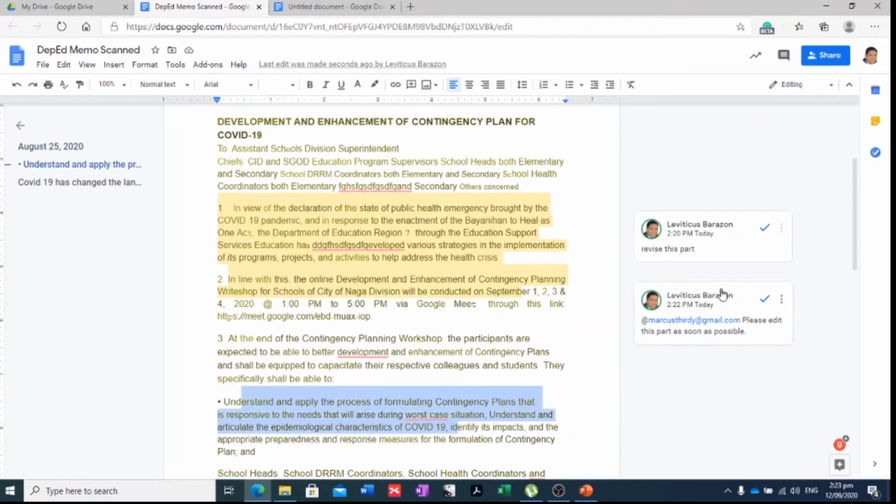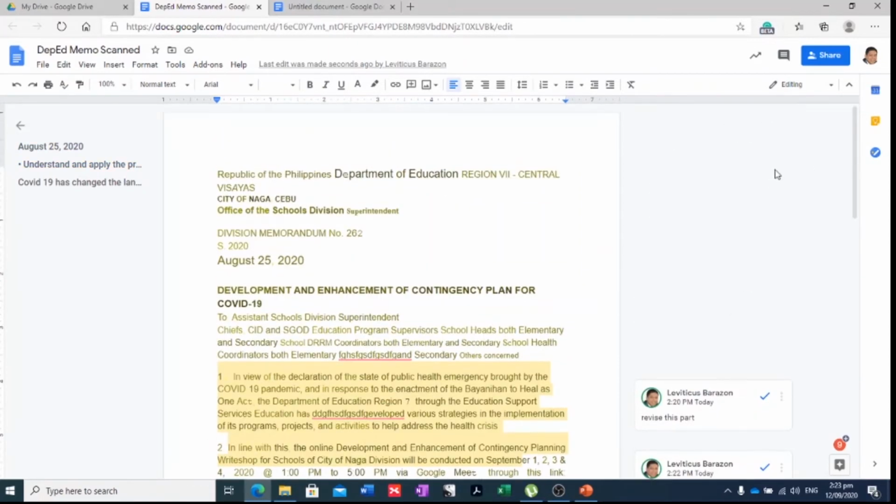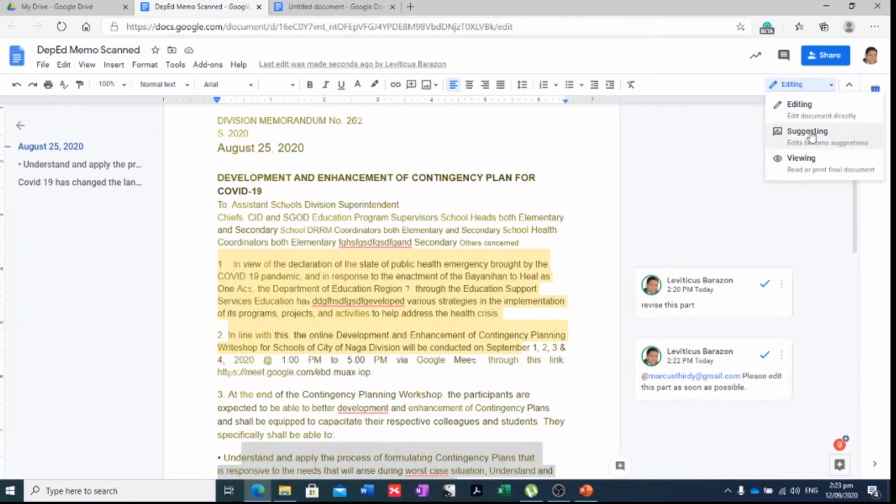But let's say, for example, we have another setting here. Say you're doing your research and you are the research advisor, and you wanted to make some comments, but you don't want to delete any part. You just want to share your suggestion. So there's another mode that you can do. Just click here, this part, and then click on the drop down menu, and then click on suggesting. So under suggesting, you can actually do some editing, revising here, but it will not delete the original document.